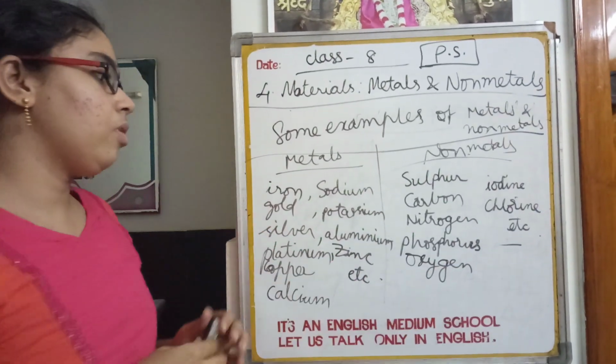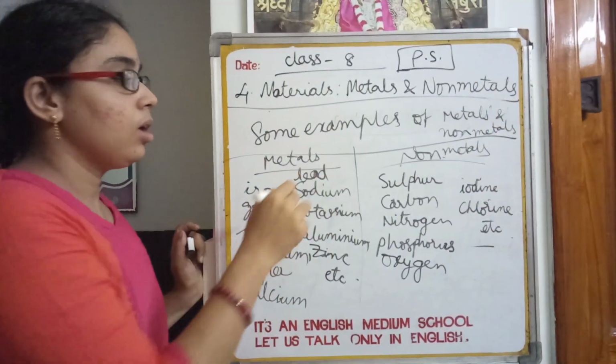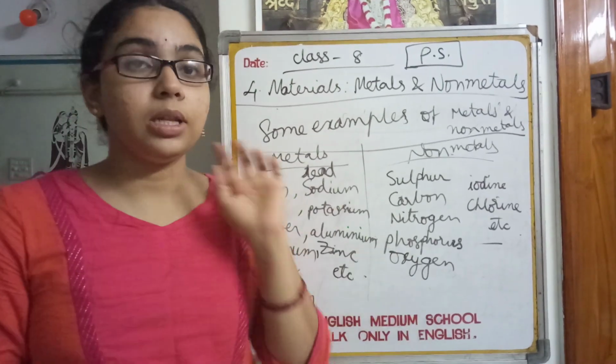Those are the examples of non-metals. And also lead comes under metals. So these are the examples of metals and non-metals. Have a look at those.